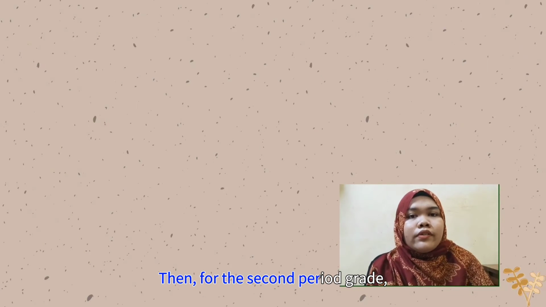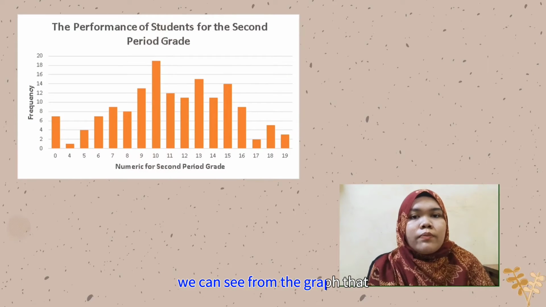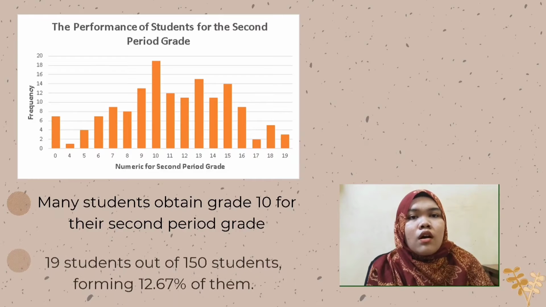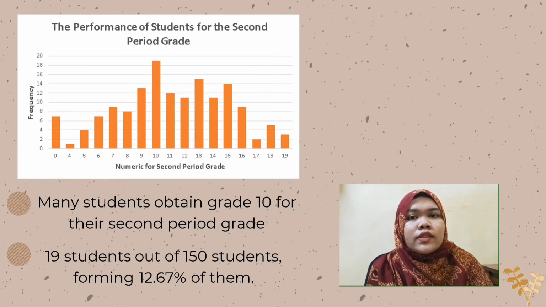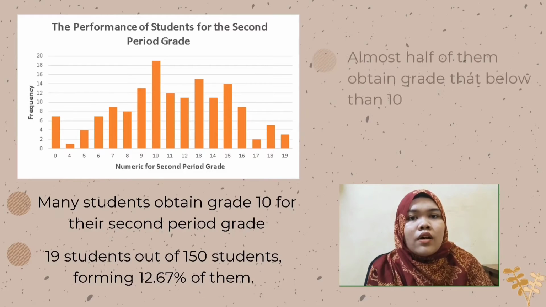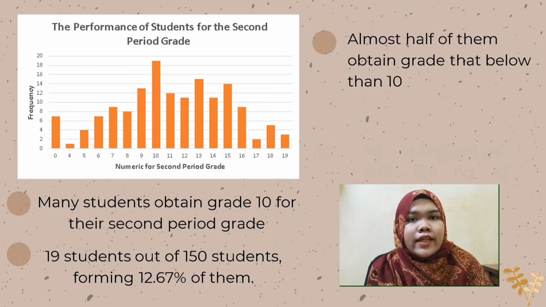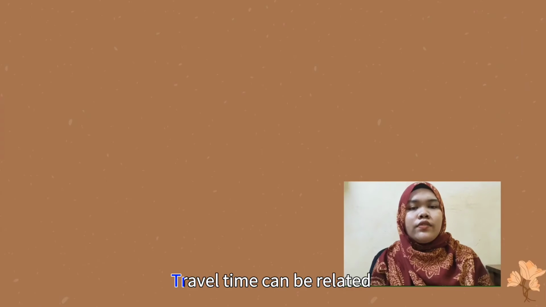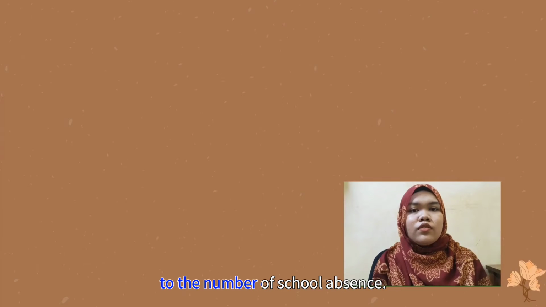Then, for the second period grade, we can see from the graph that many students obtain grade 10 for their second period grade, which is 19 students out of 150 students, forming 12.67% of them. Almost half of them obtain grades below 10, and only 1 student gets grade 4, forming 0.67% of the students.